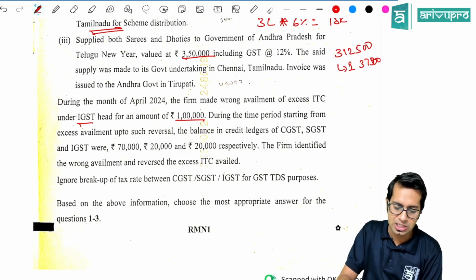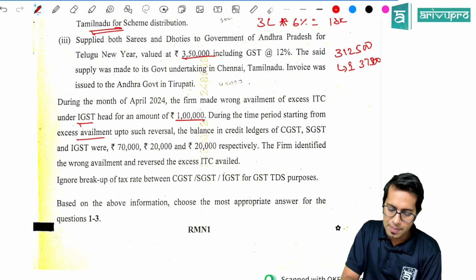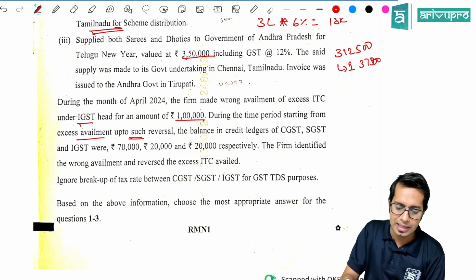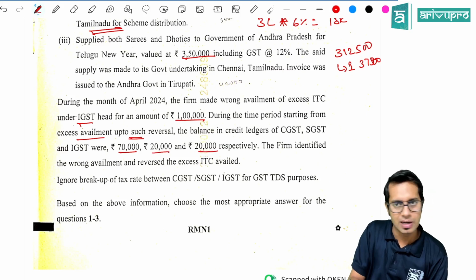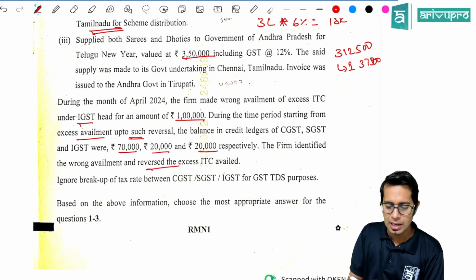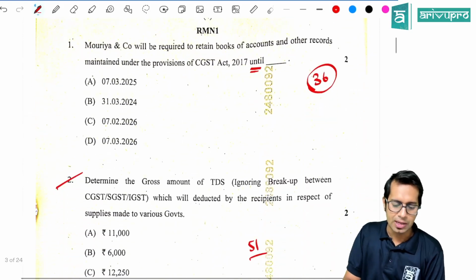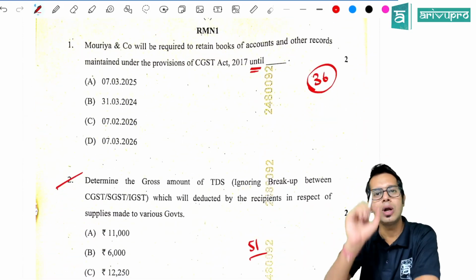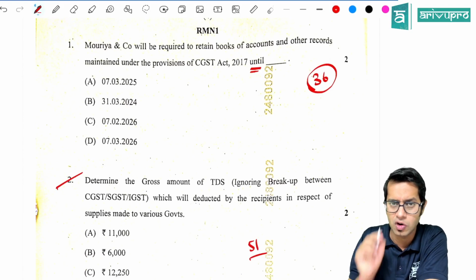During the time period starting from excess availment up to the reversal, the balance in the credit ledger was 70,000, 20,000 and 20,000 respectively. The firm identified the wrong availment and reversed the ITC. Now see, what is the question? First question, telling till what time is he required to maintain books of accounts. What is the provision telling?